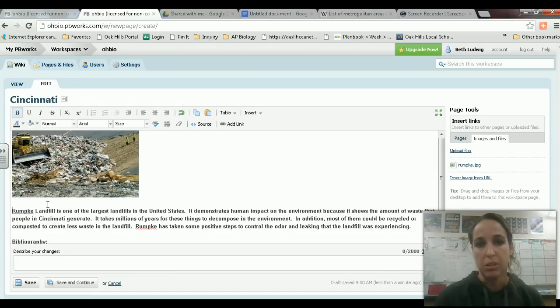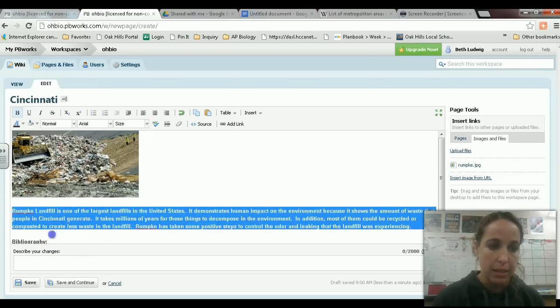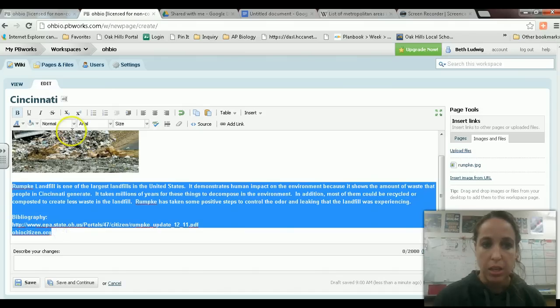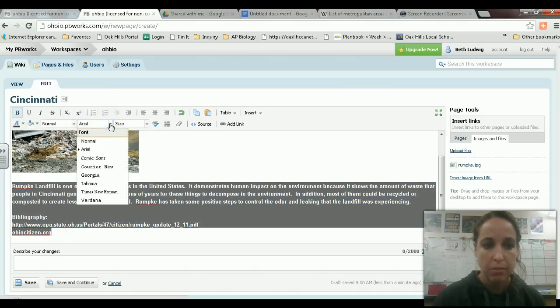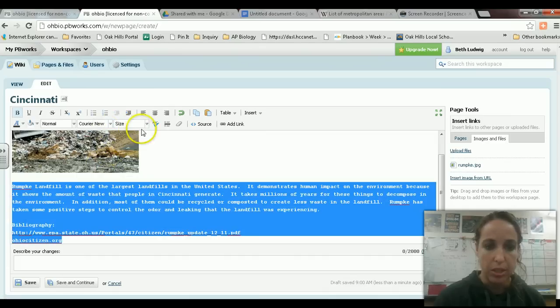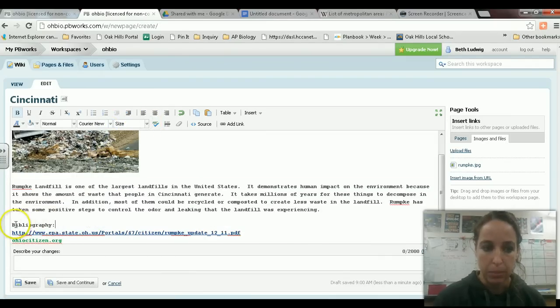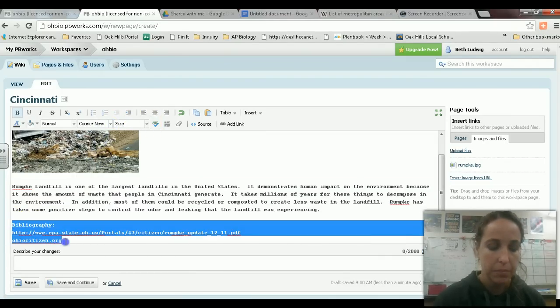Sometimes it's easier to do it in a Google site and then just copy and paste it in. Okay, so now I have it in there. You can play with the fonts if you don't like what it looks like. You can select it all and then change the font to whichever one you want. You can also change the size of your font. I usually make my bibliography a little bit smaller, like an 8 or whatever.